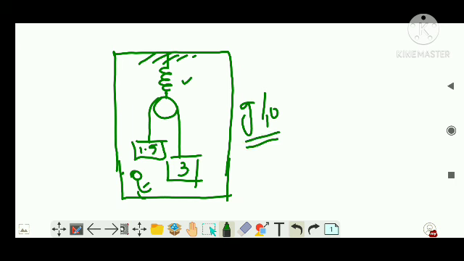So he will feel that this entire system, this pulley and these 2 masses, will be moving with g by 10 upward. Similarly, this person also will be moving with g by 10 in the upward direction. So he will feel that the entire system is at rest, right?